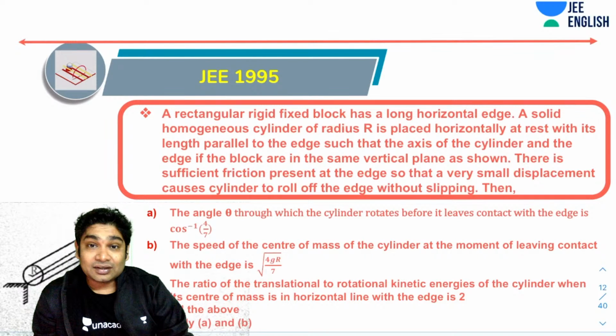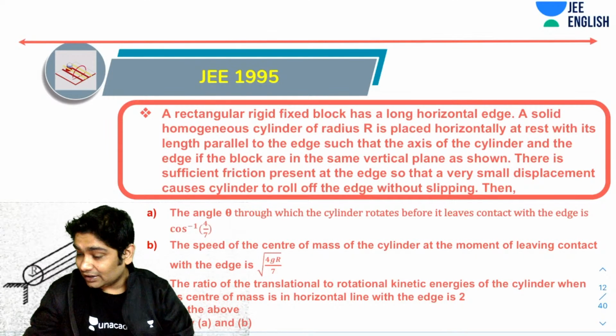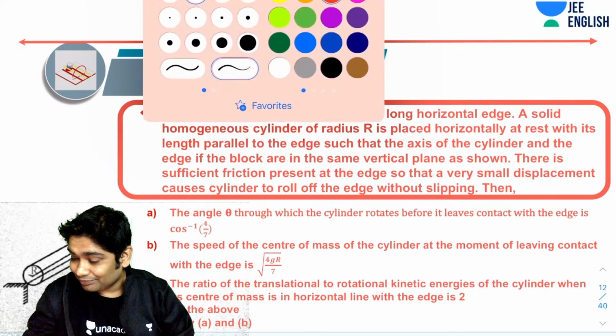Here, the situation shown is that a rectangular, rigid fixed block has a long horizontal edge. Now, a solid homogeneous cylinder of radius r is placed horizontally at rest with its length parallel to the edge, such that the axis of the cylinder is on the edge of the block. I think this should be "off" the block.